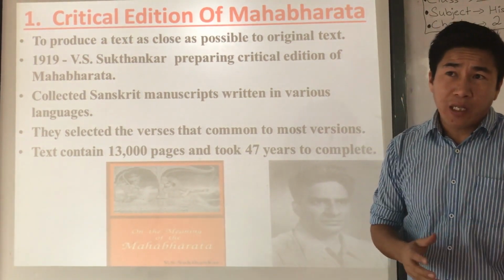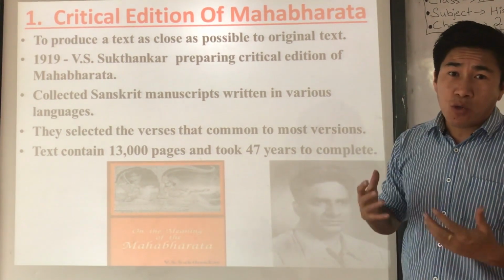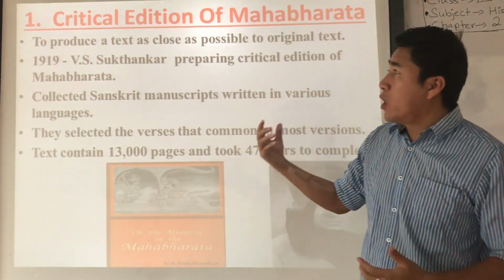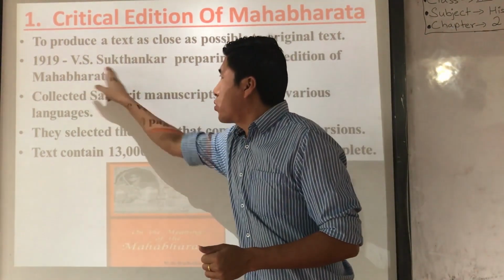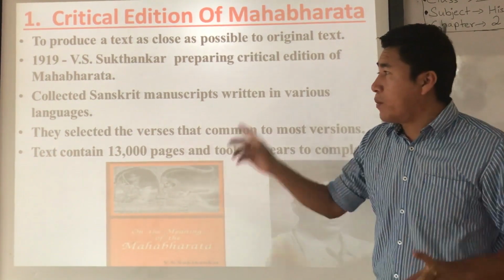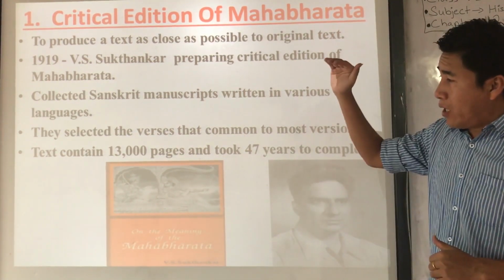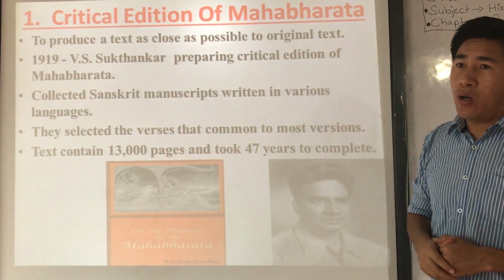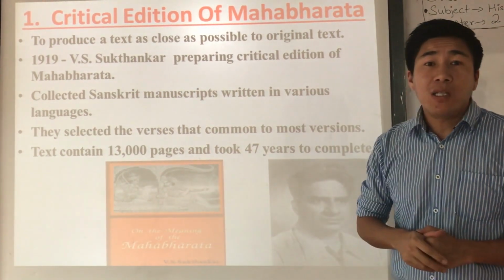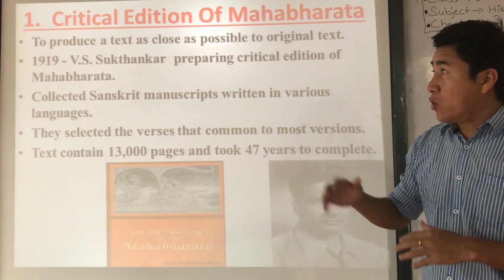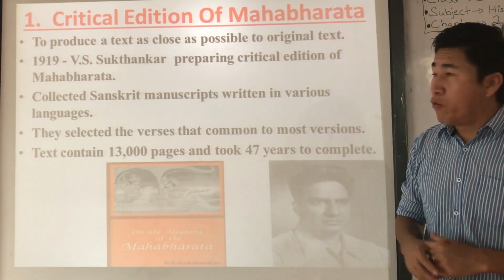So, in future exams, if there is a 1 mark question about who prepared the critical edition of Mahabharata, then the answer is V.S. Sukthankar in 1919. That is the first, the 1 mark question. And second, if there is a question to write a short note on the critical edition of Mahabharata, your answer would be just like that. Understood? So that is for today.